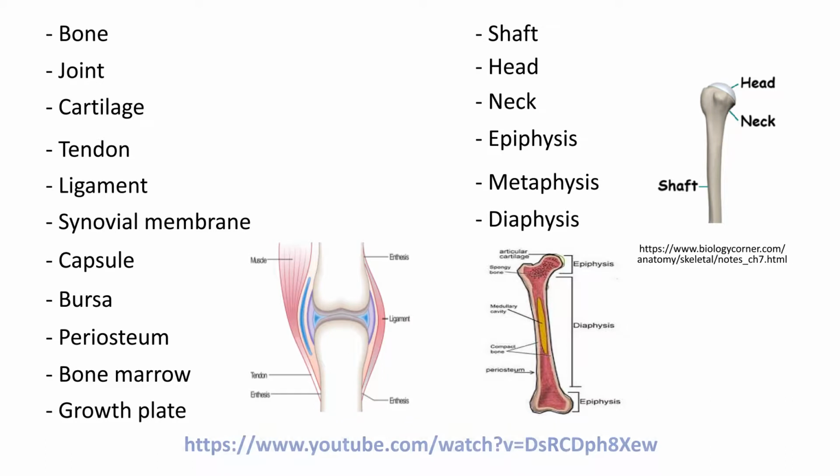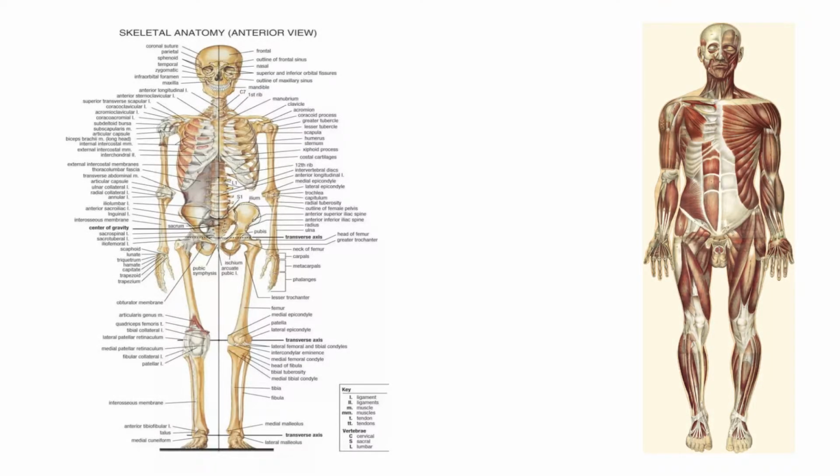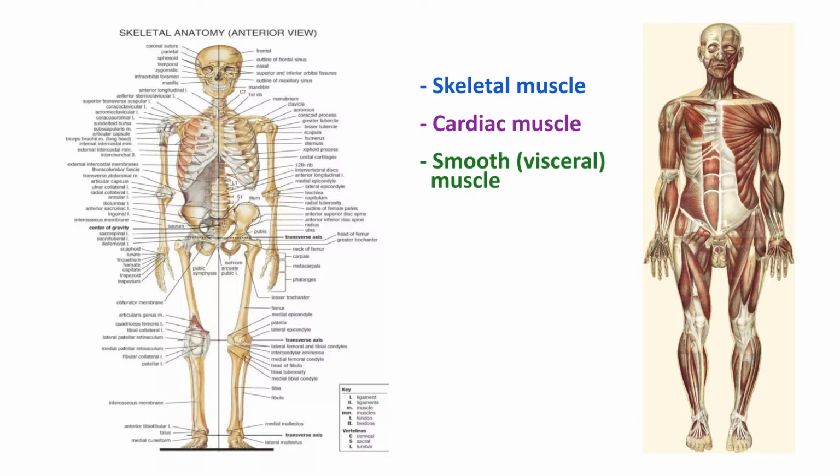Please watch the video link given below about the bone structure. After watching the video, you would be able to tell the meaning of these words, which will become the roots of the medical words associated with the musculoskeletal system. The musculoskeletal system is composed of three muscle types: the skeletal muscles, the cardiac muscle, and the smooth muscle. The muscle is attached to the bones and responsible for the movement of the human body while they contract or expand.